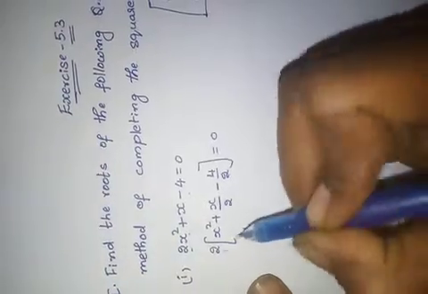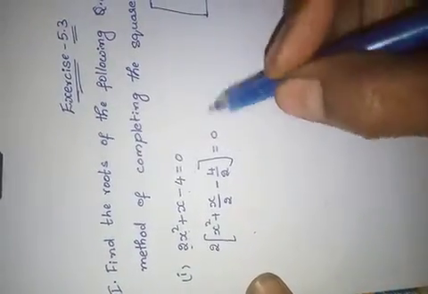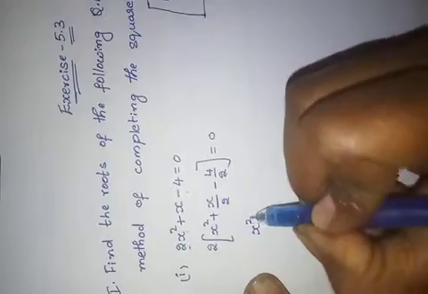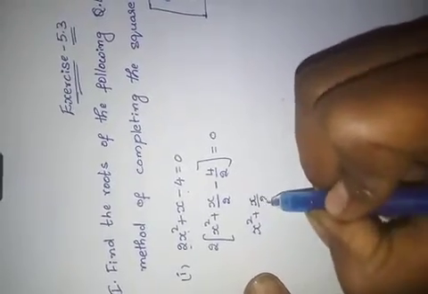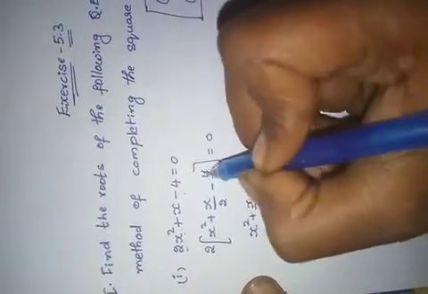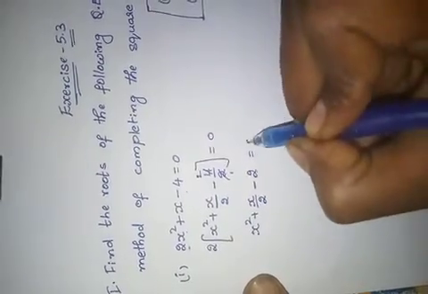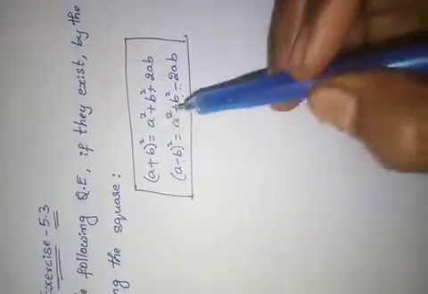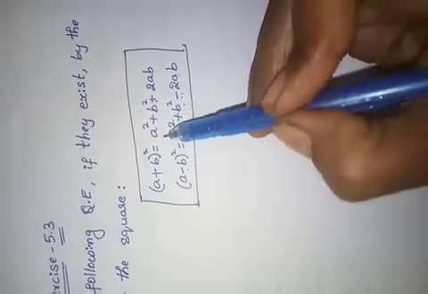Now send this 2 to that side. 0 by 2 means 0. What we got? x square plus x by 2 minus 2 ones are 2 twos equals 0. Now see here, what is the formula? Plus is there, no? a square plus b square plus 2ab.